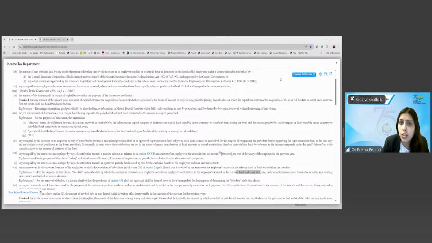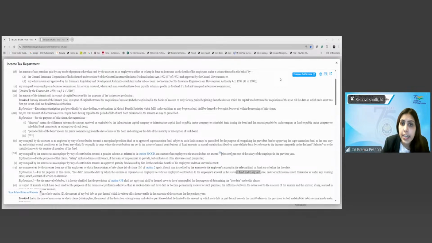What is the due date of fund? 15 days from the end of the month. Correct. So in this particular case, the due date will be 15 days from the end of the month, which is the due date of the fund.